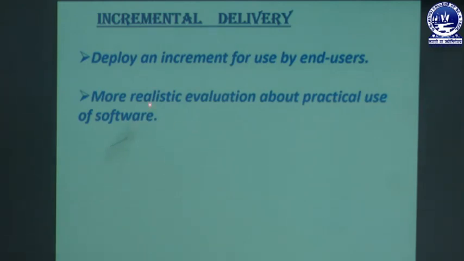So what does that mean, realistic evaluation, and more realistic evaluation actually? Because when we are giving the increment to the customer proxy, the customer proxy is not going to use that software. The customer proxy is a middleman in between the software development team and the customer.